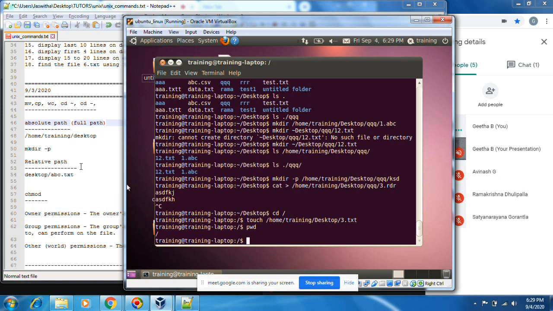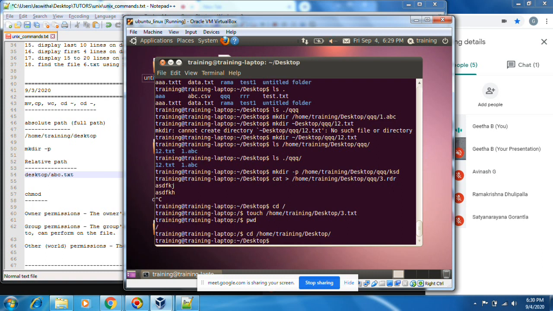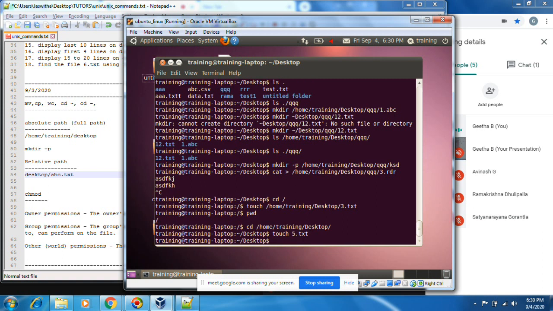Okay, relative path means this is common. You can open anywhere. Small path. If we want to create using a relative path, cd space tilde slash desktop. Then using the relative path, touch file.txt.